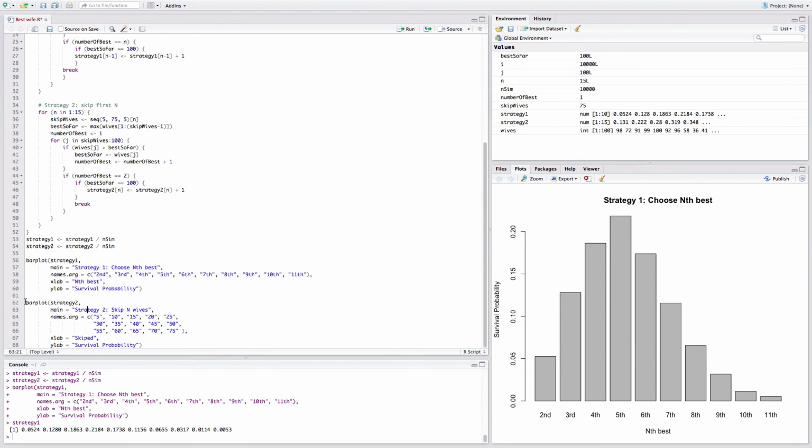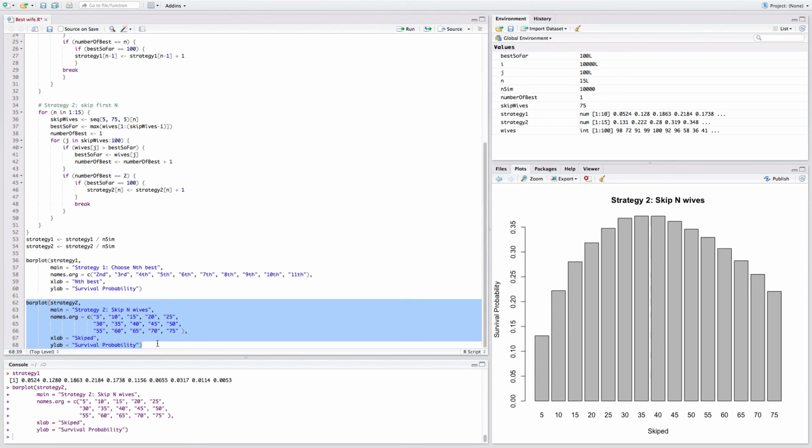So let's try strategy number 2, skipping n number of females. In this case, we have a slightly different result and we got a higher chance of surviving, and the highest is around when you skip the first 35. That's around 38% of surviving. So let's print that one.